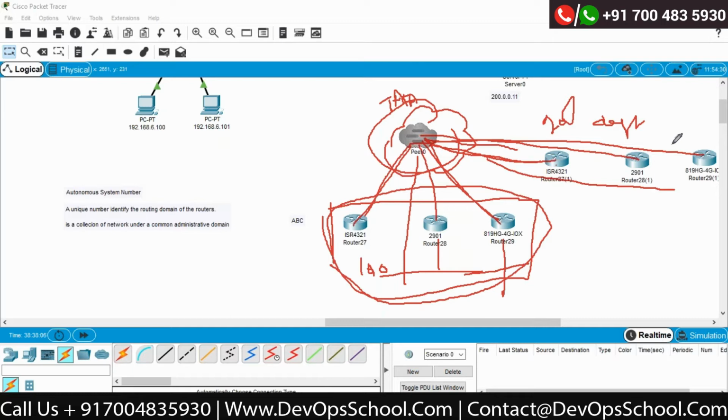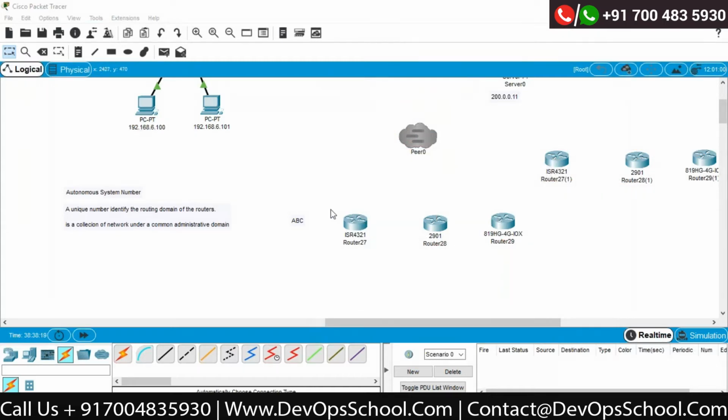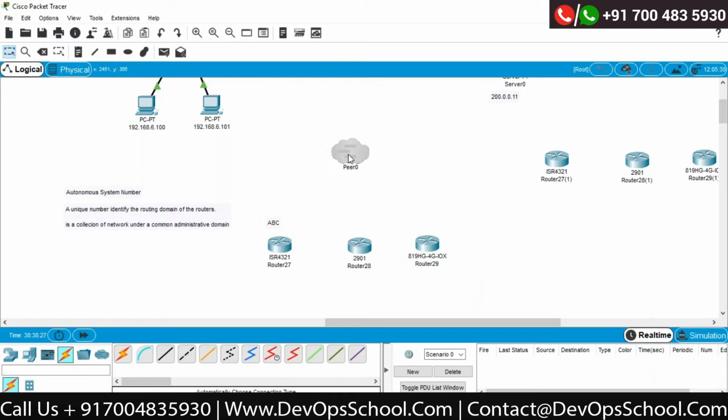Then what about two different ISPs? I will tell you what happens in that condition also. Let's assume this is my ABC company, and the office is located in India. This is the same office. My company is ABC.